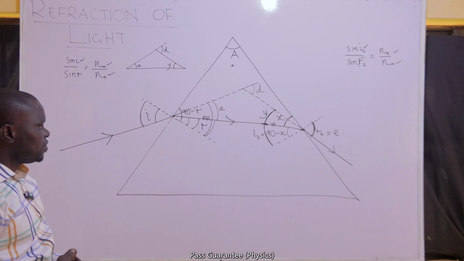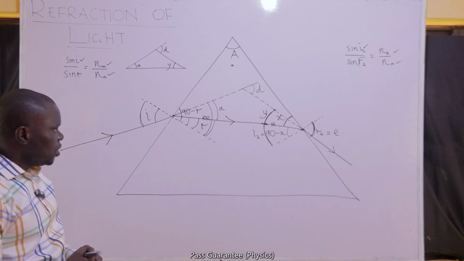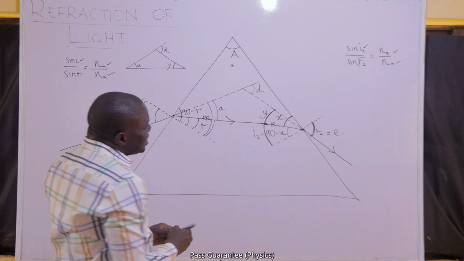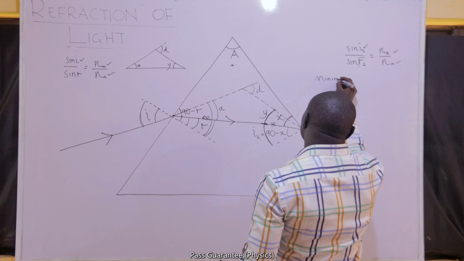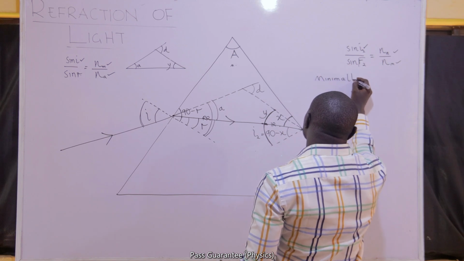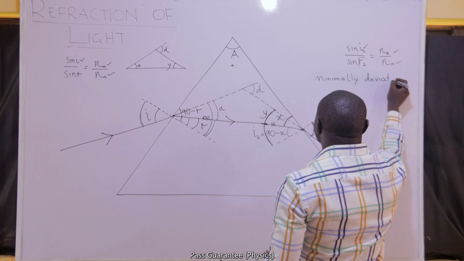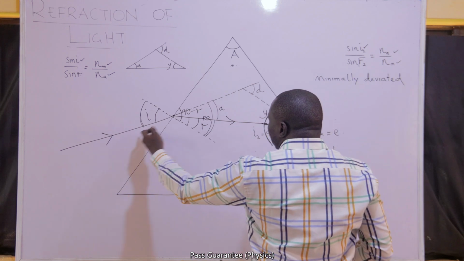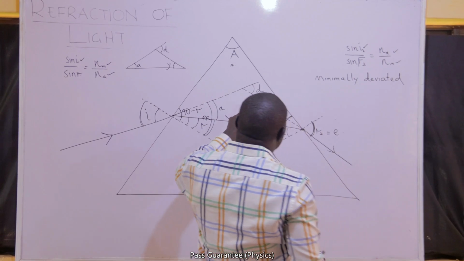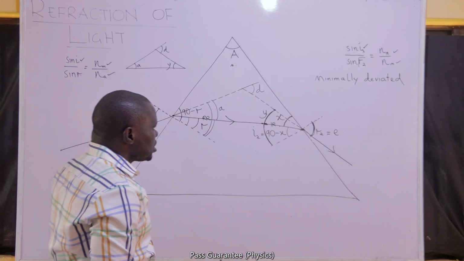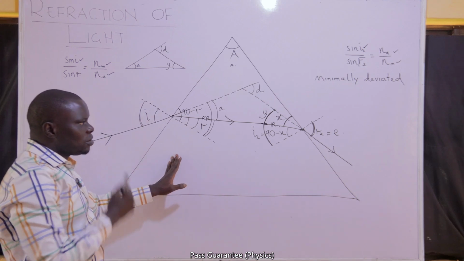It's a whole lot of activity, but if you take it one at a time, I'm very sure you'll be able to get it. There are now instances where we'll be told that the ray is minimally deviated. That means that the ray was able to pass through the glass prism and it recorded the smallest deviation that is possible at that angle of incidence. It recorded the smallest deviation that is possible through that glass prism.